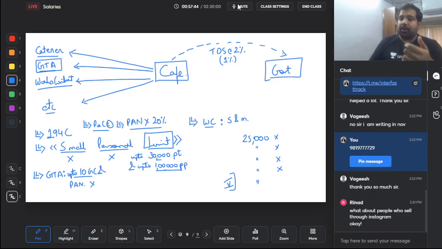let's say I want to get a new table made, and I ask a furniture manufacturer or a carpenter to come to my office, and I give him the specification. I want the table like this, and I also give him the main material, and he makes the table for me. Then I have given him a contract, and it's called a works contract. TDS will apply. But what if I go out and I buy a table?